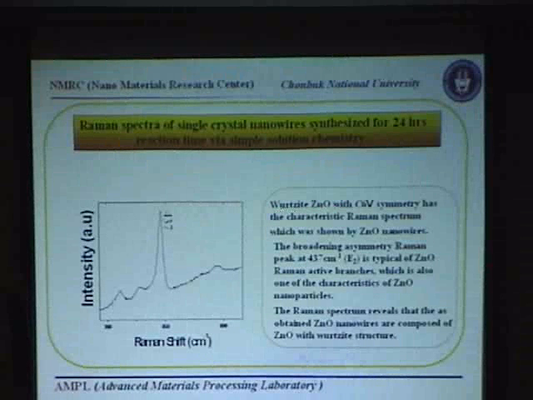The sample we obtained at 24 hours, we did further analysis like the Raman spectrum. We find a broad peak at 437 centimeter inverse. This is the characteristic of C6V symmetry, and the characteristic Raman spectrum shown by the zinc oxide nanowires. The broadening asymmetric Raman peak is typical of the zinc oxide Raman active branch, which is also a characteristic of zinc oxide nanoparticles.